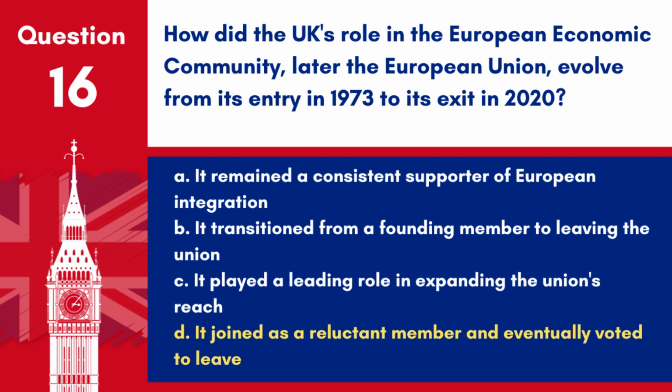Answer: D. It joined as a reluctant member and eventually voted to leave. The UK's role in the European Economic Community, later the European Union, evolved from joining as a reluctant member in 1973 to voting to leave the Union in a 2016 referendum, with the exit completed in 2020.